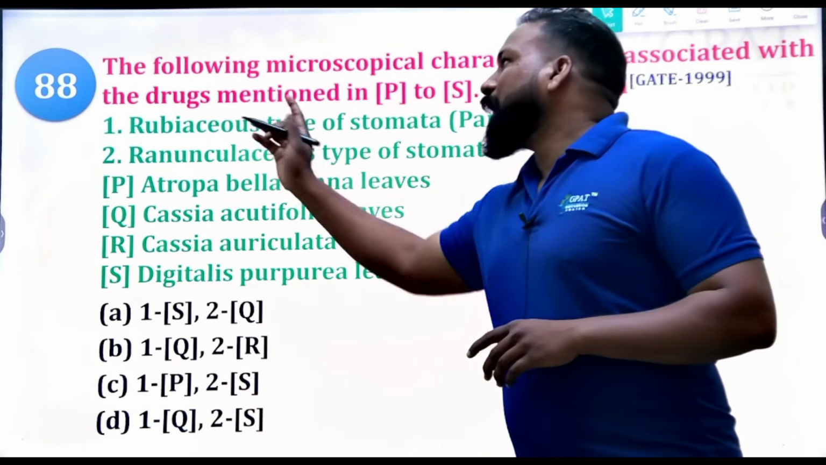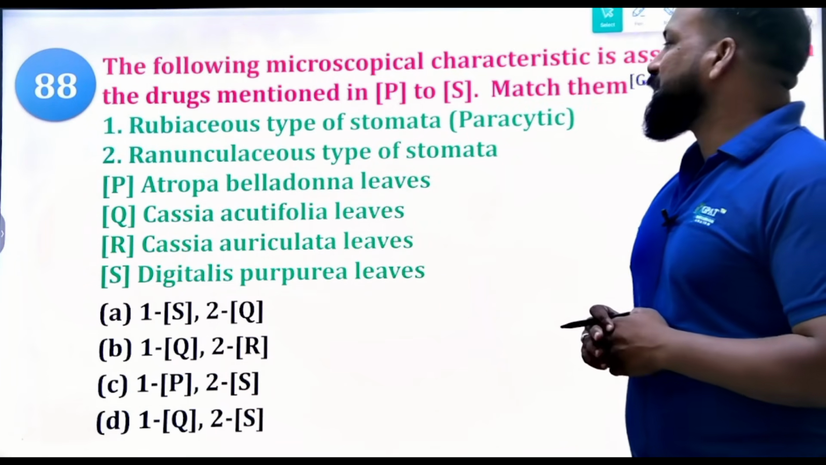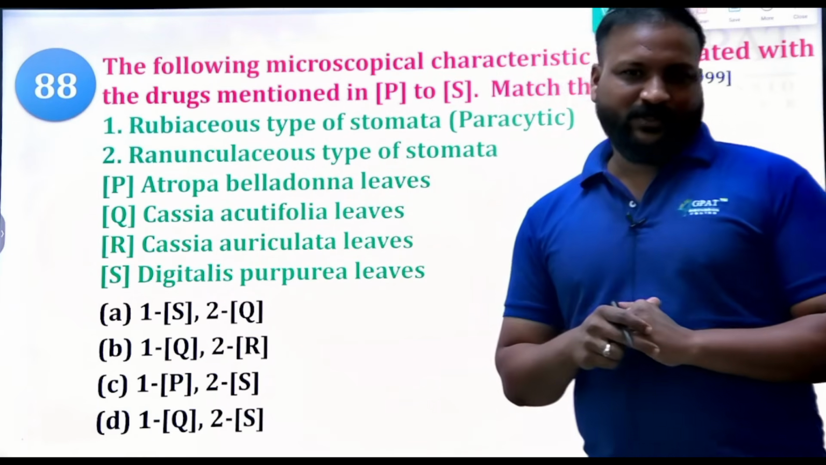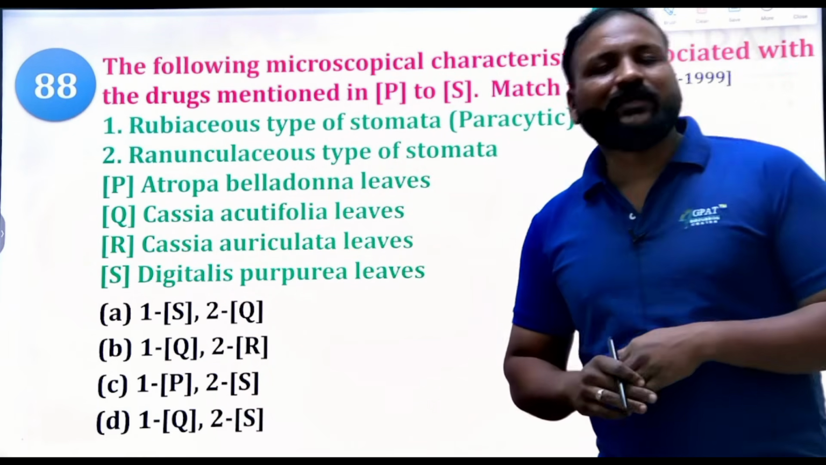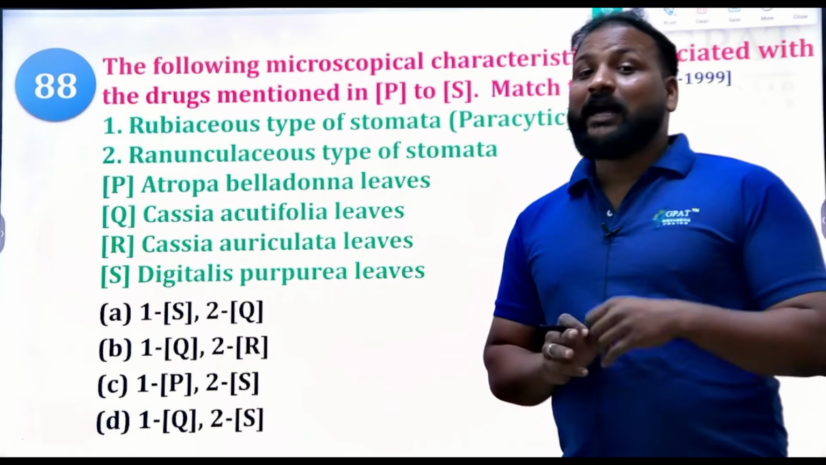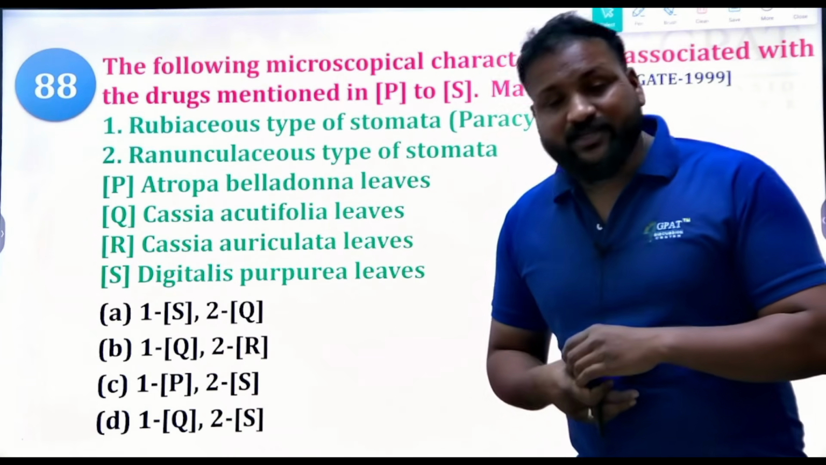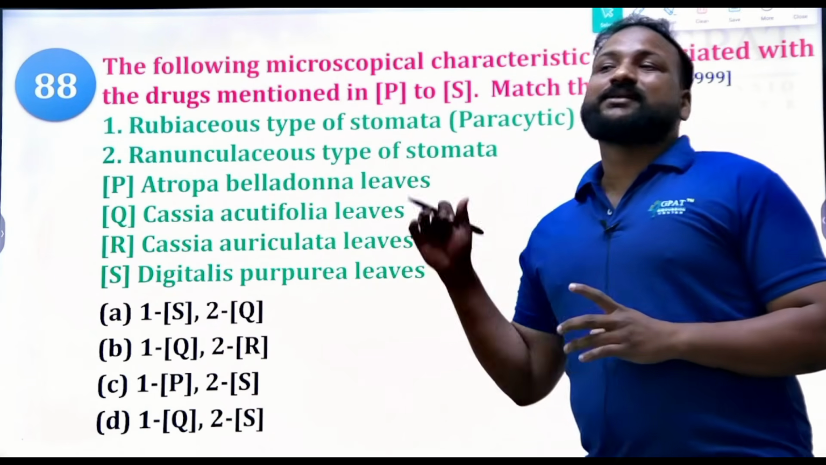Rubiaceous type of stomata, that is paracytic. Ranunculaceous type of stomata. Okay, which of the following contain them? What's the right answer? Please comment down the answers. And also please kindly mention how many right answers you got from the 90 questions I have discussed from the introduction of pharmacognosy. Clear? Yes, tell me the right answer.